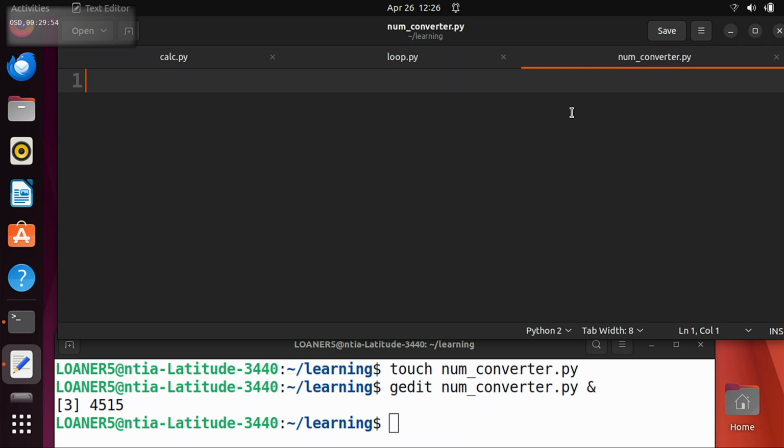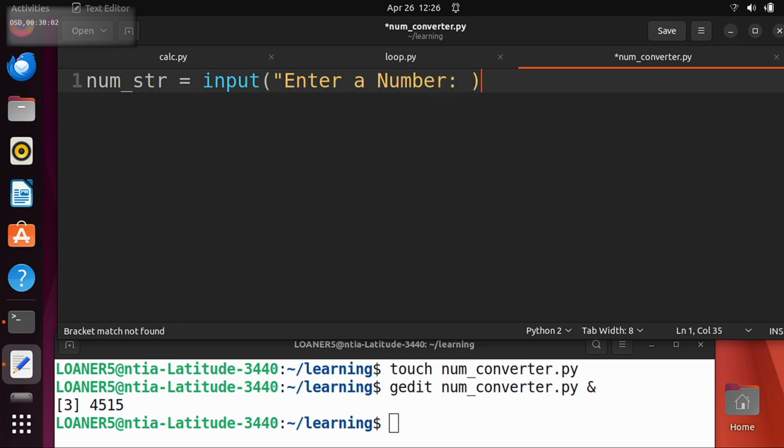starter code, right? So we're going to call it numstring equals input, and that prompts the user to enter a number, like this.